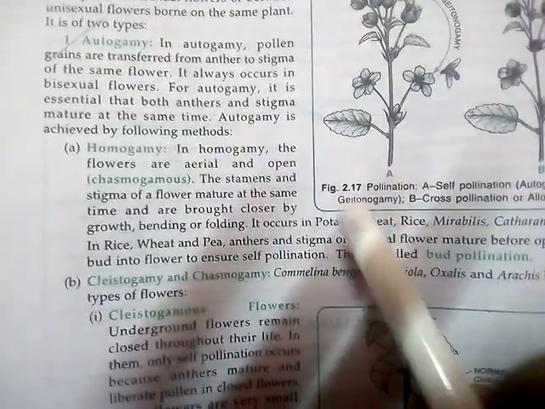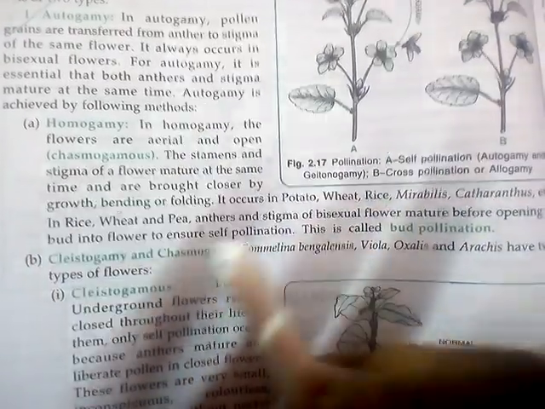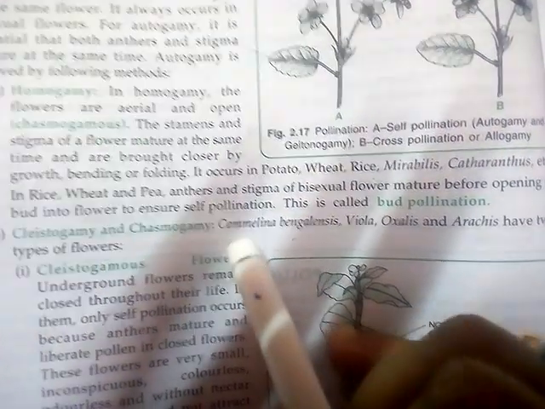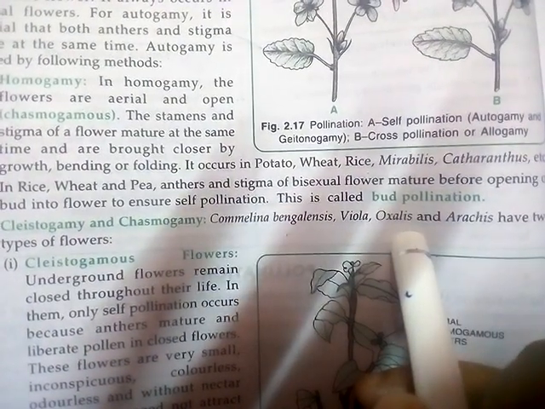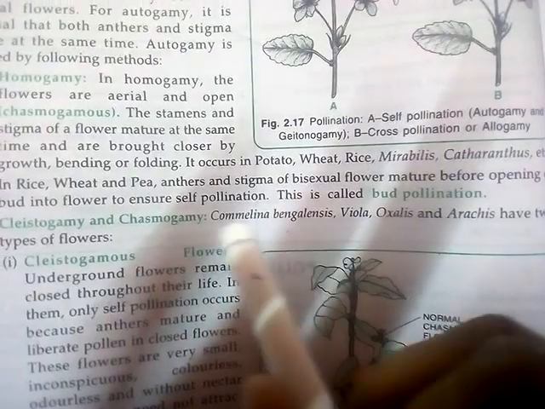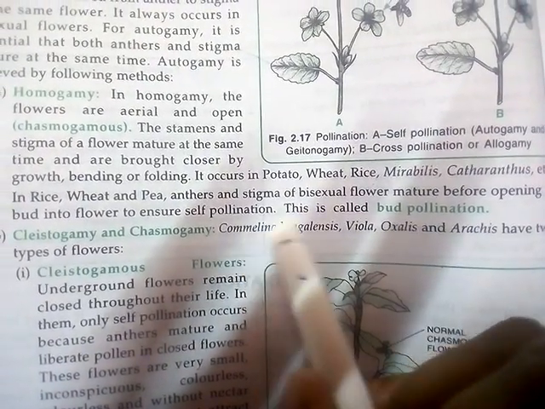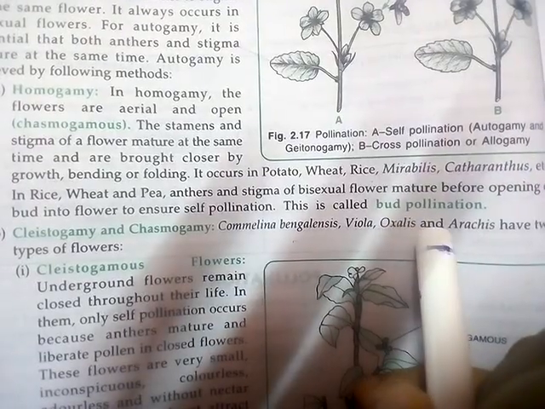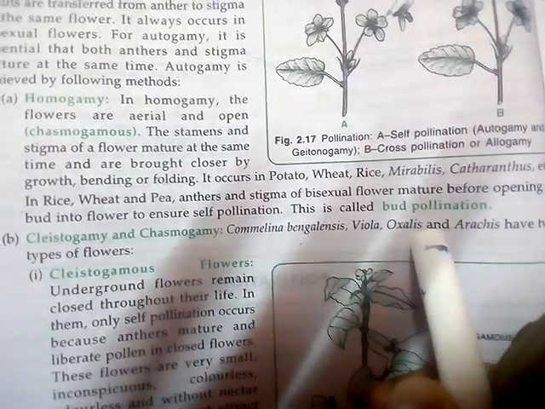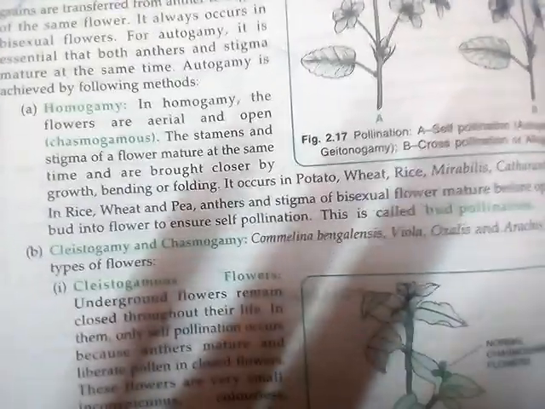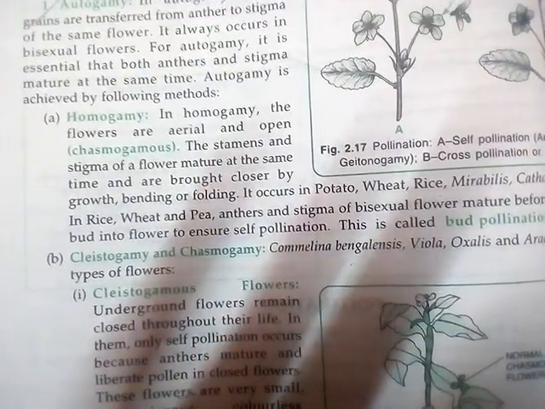Okay, so this is about cleistogamous and chasmogamous flowers. The examples of homogamy are wheat and rice, and the best example of cleistogamy and chasmogamy is Oxalis. Commelina bengalensis, these are the best examples of cleistogamous and chasmogamous flowers. Clear?